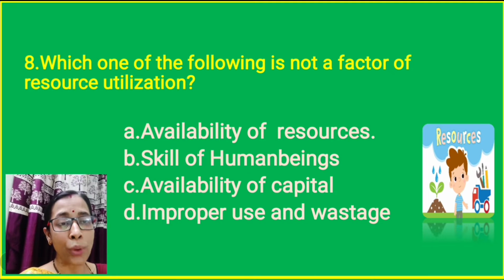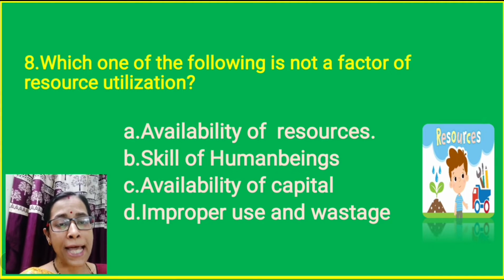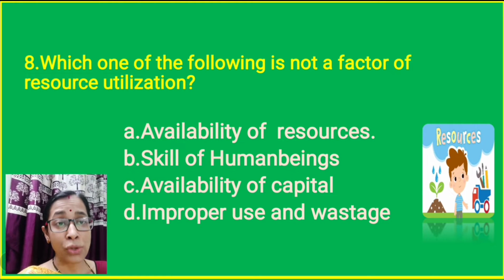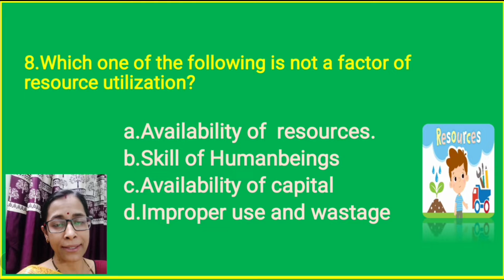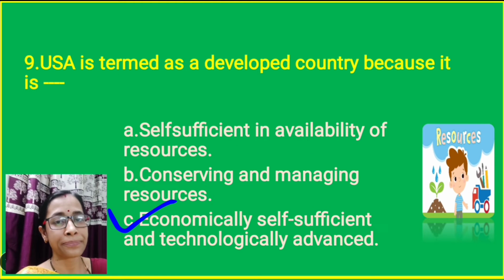Question number 8. Which one of the following is not a factor of resource utilization? Availability of resources, skill of human beings, availability of capital, improper use of wastage. So here it is asked which is not a factor. A, B, C, all three are factors, but D is not a factor. So option D is the answer.